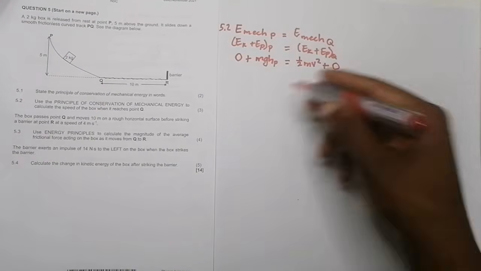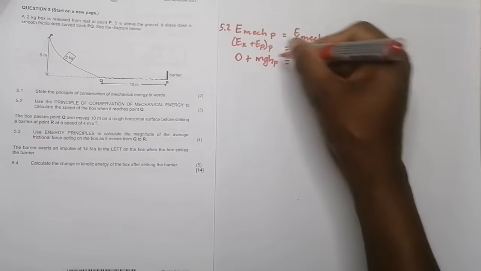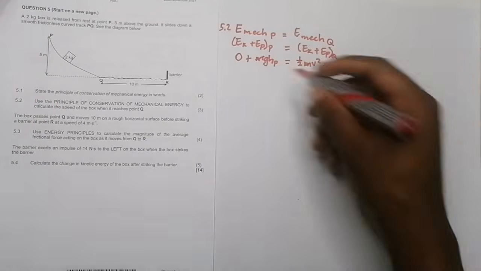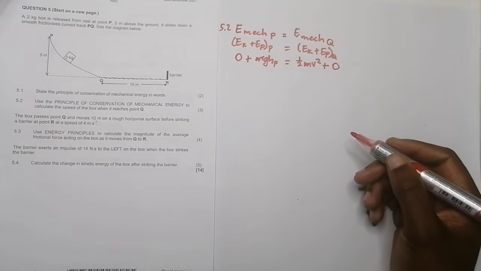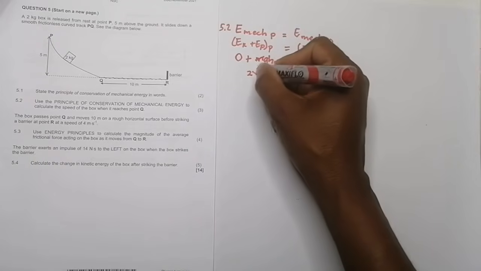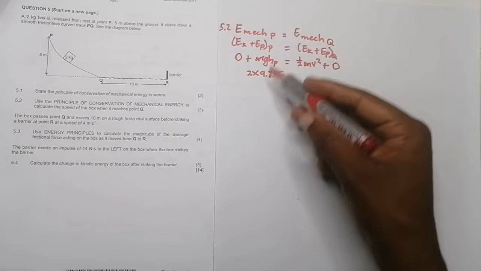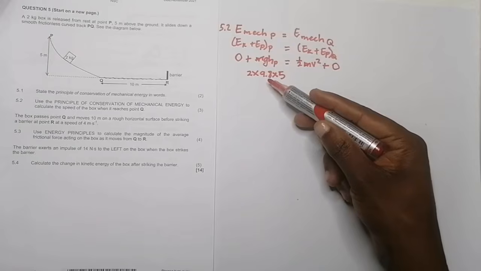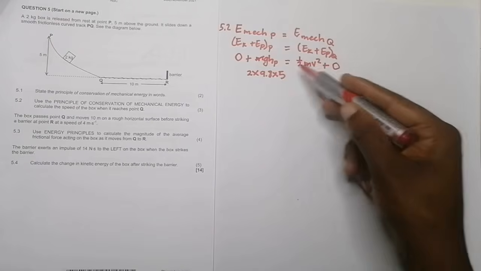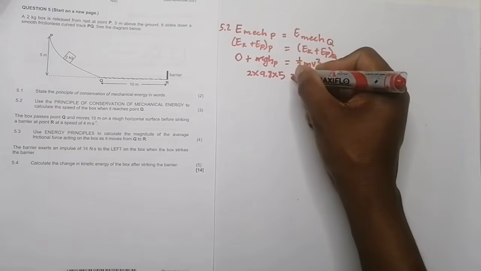And by the way, I think you've seen me do this in the past because you're talking about the same thing. We can divide both sides by m. Okay, so even if they had not given us that mass there, okay, if you want to, you can substitute for that mass. Okay, for the skeptics, let me just substitute that mass there. So that's going to be 2 times 9.8 times the height, which is 5. I'm just doing that so that in future you remember. I remember there was a question where they did not give the mass of the object, and if you didn't know this trick that you can actually divide by the mass, you wouldn't have been able to solve that question.